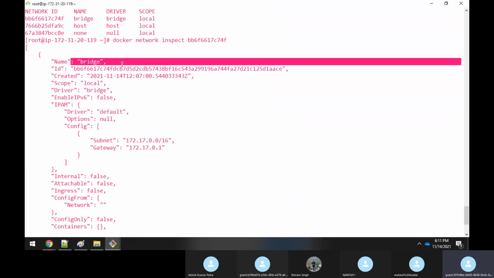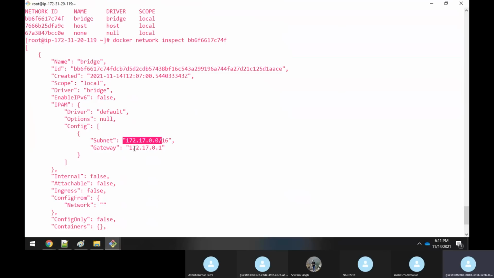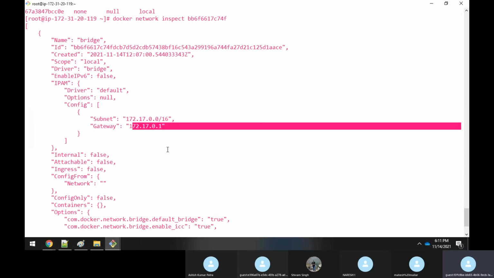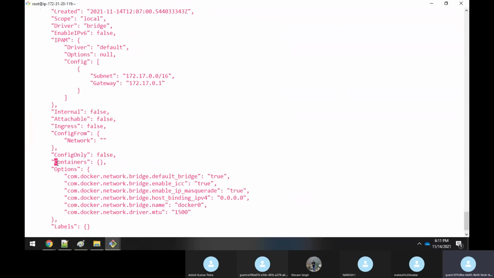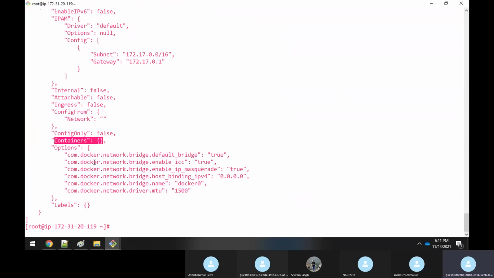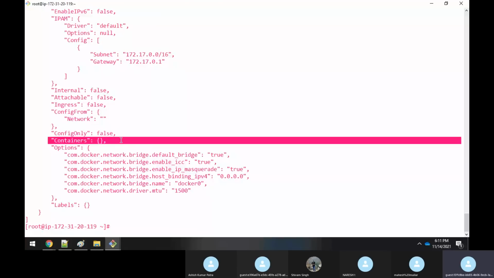It means that this is the bridge network, the default network, which is docker0, and this is the subnet and this IP address. Now, in this output you can see one more section, which is containers. Whenever we create a container, it is created with the same IP subnet range, so there will also be an entry of all the containers that come under this IP address range. Now, can we experiment with this? How to check it out?